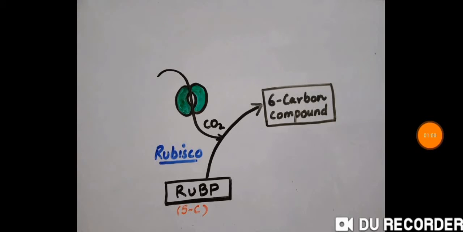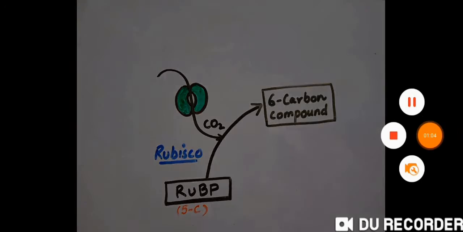Now, how many carbons are present in RuBP? Since it's a 5-carbon sugar, it has 5 carbons. And when 1 carbon is added, when carbon dioxide reacts with it, the resultant compound that forms as a result of this carboxylation must have 6 carbons. So, a 6-carbon compound is formed as a result of the carboxylation of RuBP.